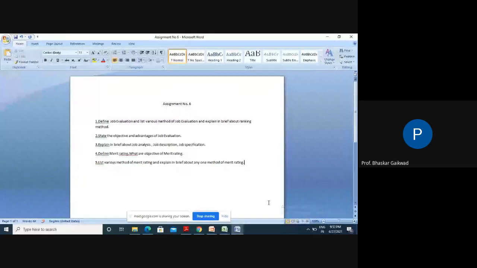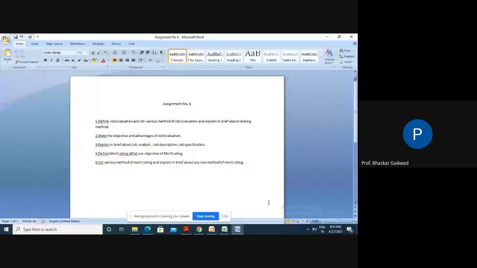List various methods: four methods are there. Which four methods? The ranking method is there, then the job classification method, the point method, and the factor comparison method. Out of this, you can explain the ranking method with examples.